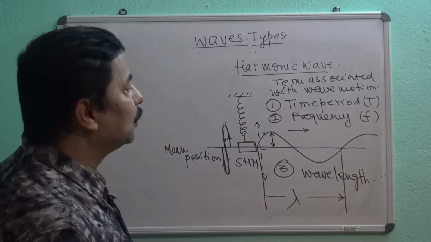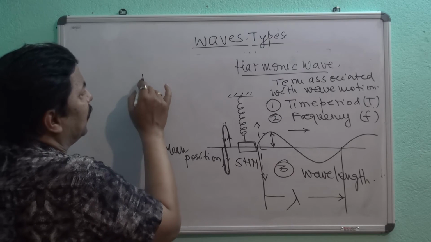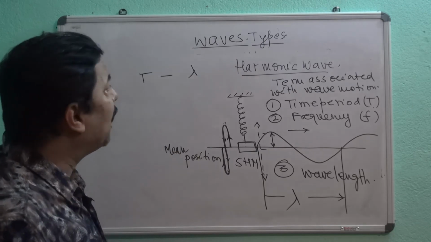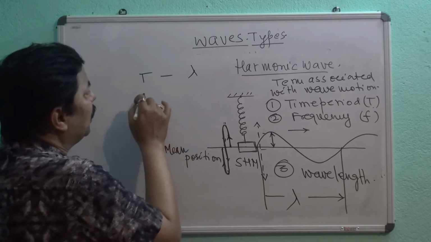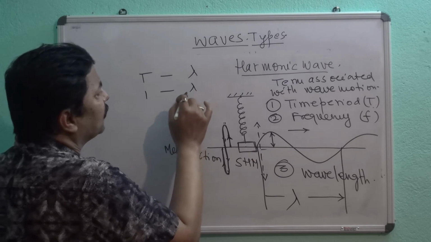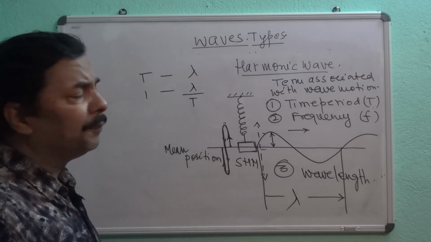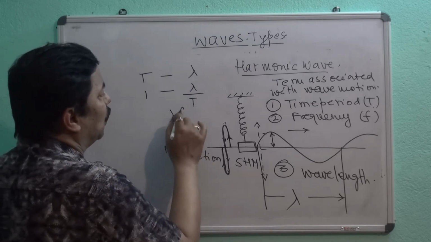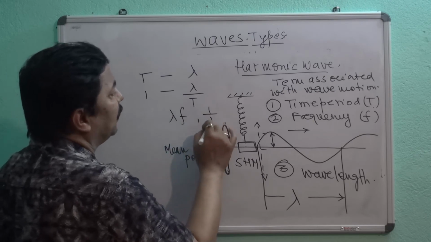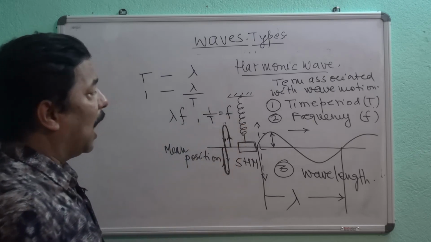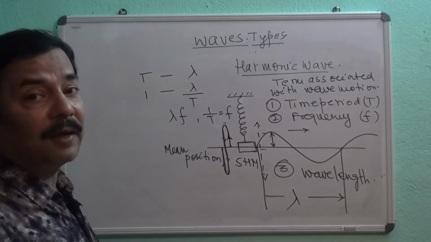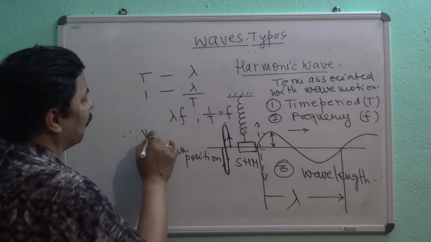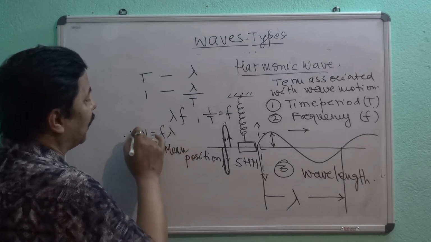So what I would like to tell you, in the time period T, the wave has covered a distance wavelength lambda. So in unit time, it is covering a distance lambda by T, and 1 by time period is called frequency. So lambda into F, because 1 by T is equal to F. And in unit time, the distance traveled by wave is called what? It is called velocity. So we are finally getting a formula, V is equal to F lambda.